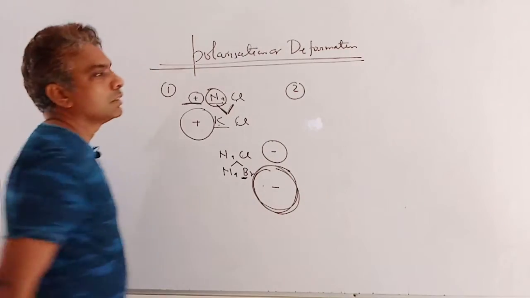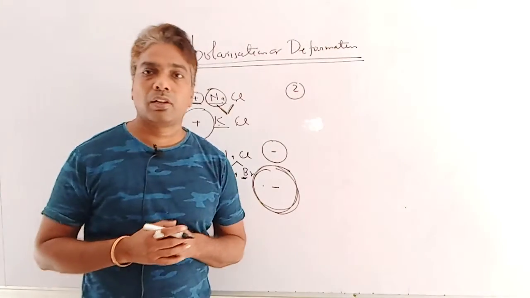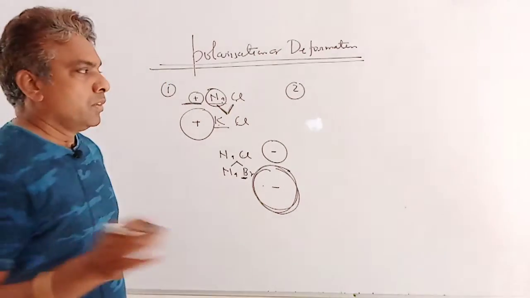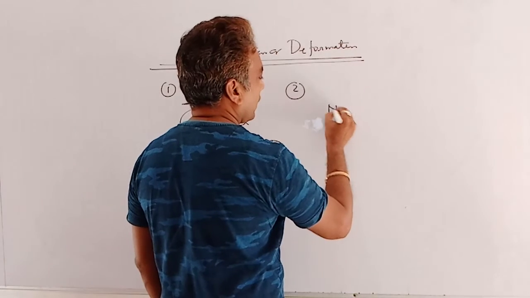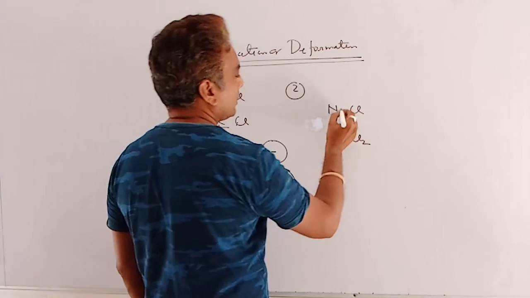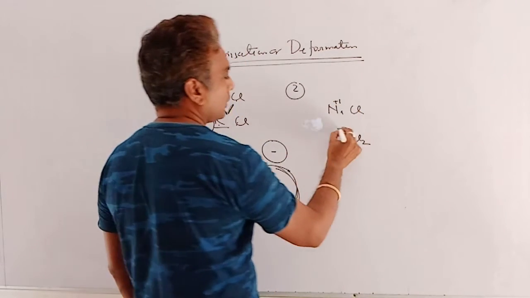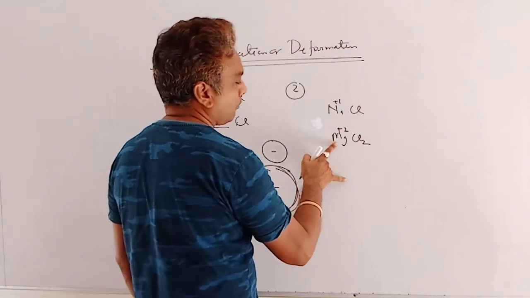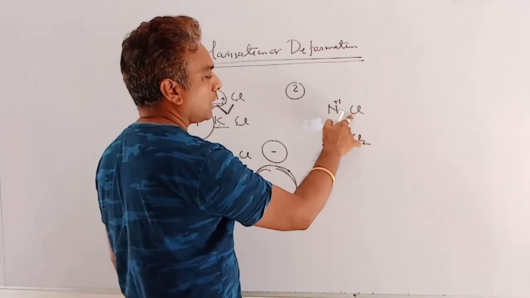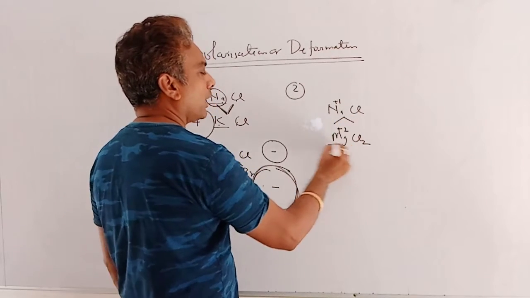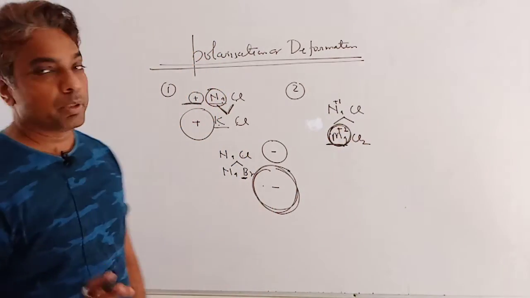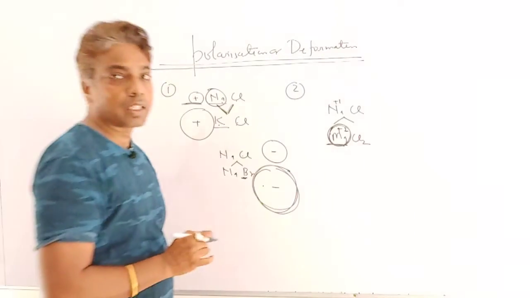The second point is, the greater the charge of the cation or anion, the greater the polarization of the anion. For example, NaCl and MgCl2. Here the charge on sodium is +1, the charge of magnesium is +2. So the charge of magnesium is greater than sodium, so the deformation of chlorine in MgCl2 is greater than in NaCl. Clear? The greater the charge of the cation or anion, the greater its polarization. Clear? Here is the second point.